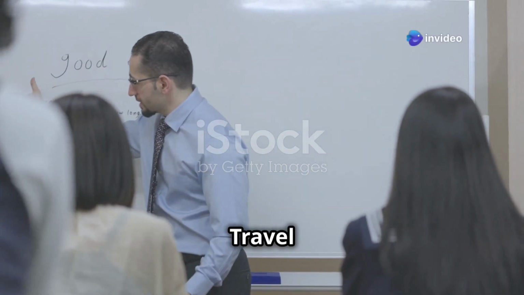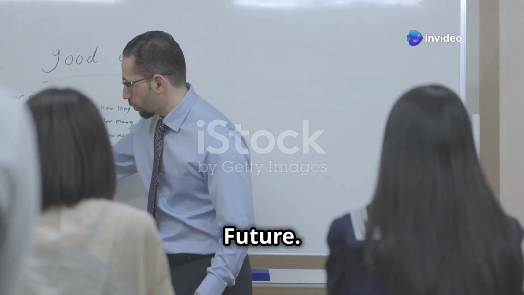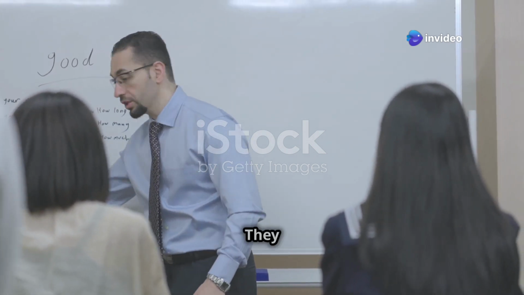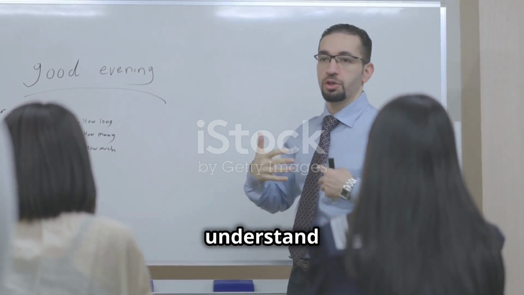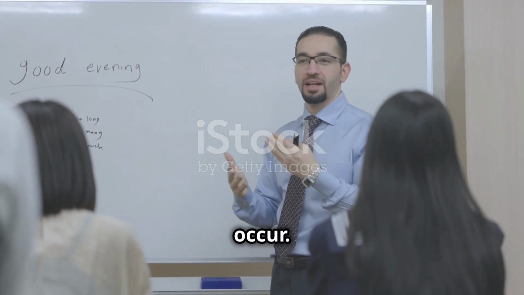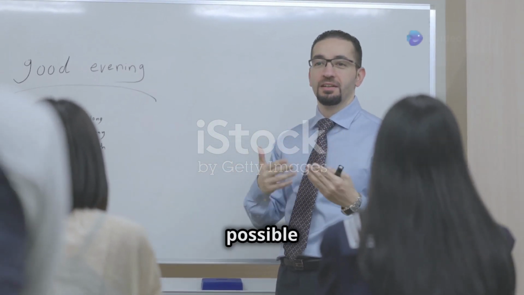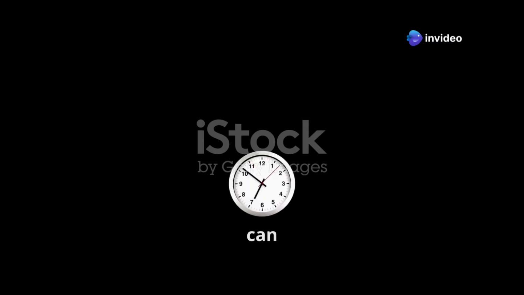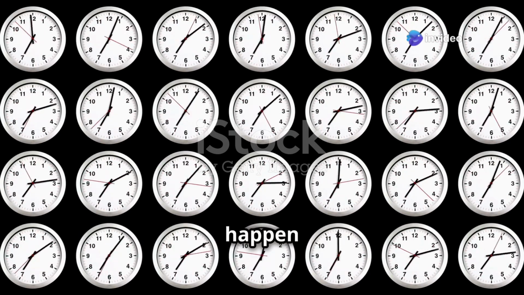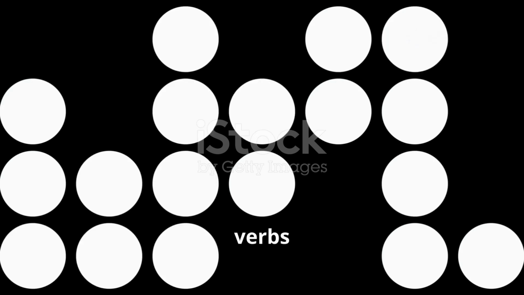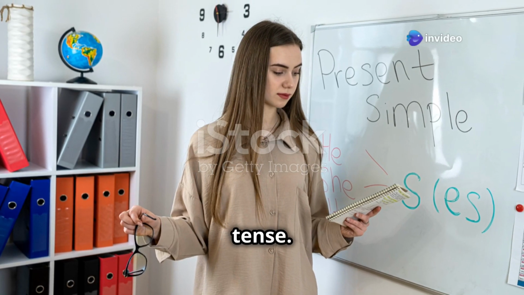Section 5. Time travel with verbs: past, present, and future. Verbs are time travelers. They have the unique ability to transport us through time, allowing us to understand when actions and events occur. This magical journey through time is made possible by verb tenses. They can tell us whether an action happened in the past, is happening now, or will happen in the future. Imagine verbs as little time machines that can take us back to yesterday, keep us grounded in today, or propel us into tomorrow. We call this verb tense.